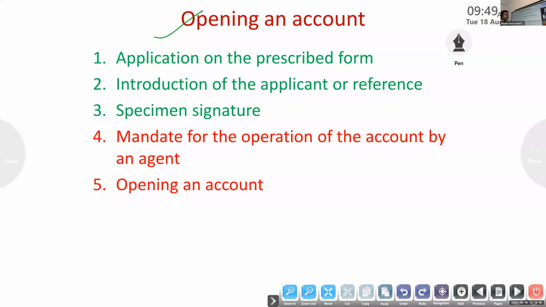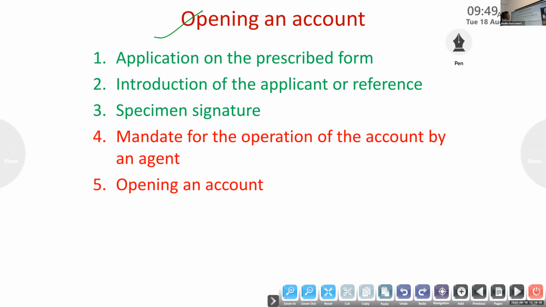Everyone has to open an account. After your education, you will get a job, then you have to open one. Now also the majority of students have an account in the bank, so after that also we have to open. So for that, the banker has to take some precautions.